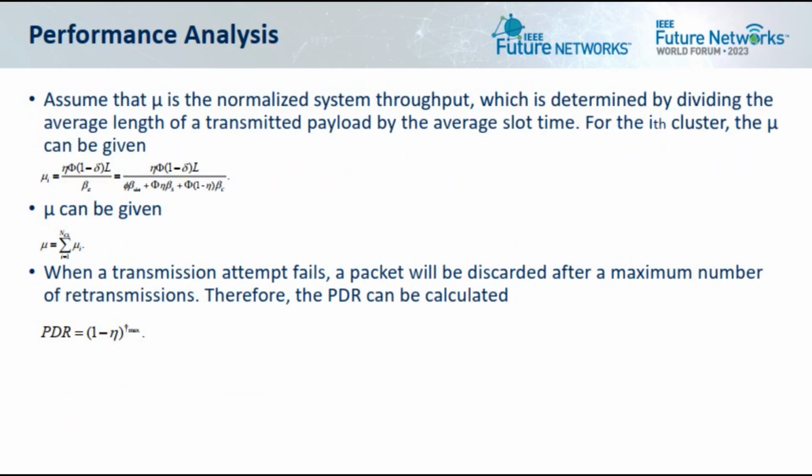The normalized system throughput is determined by dividing the average length of the transmit payload by the average load time. The first two equations are about the system throughput. With the first two equations, you can get the throughput easily. And the last equation is about the package throughput rate.